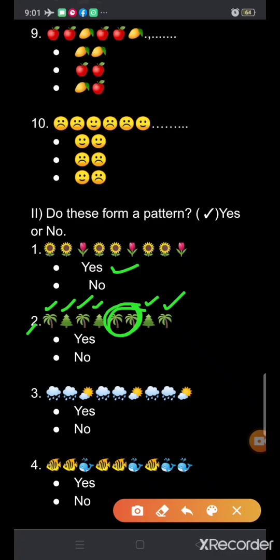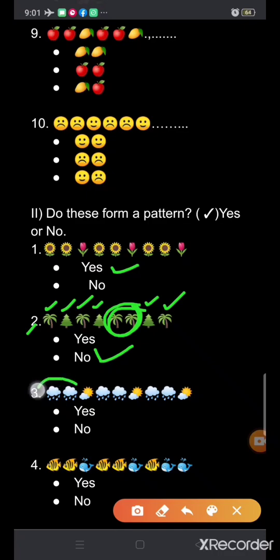So on which will you tick? In front of yes, or in front of no? You will tick in front of no, because it does not form a pattern. Okay, our third part is, what pictures are given here?